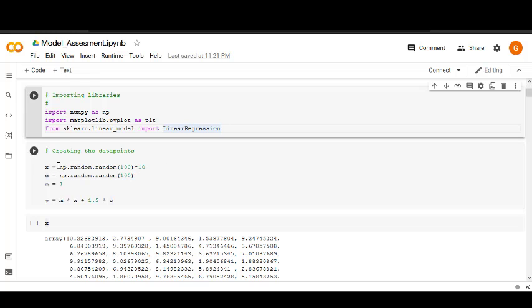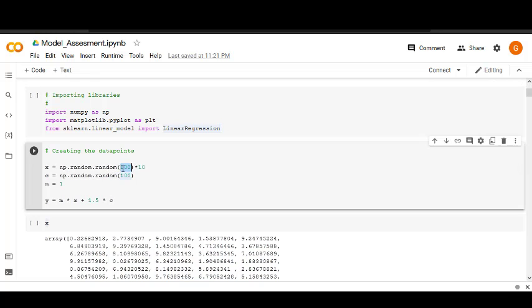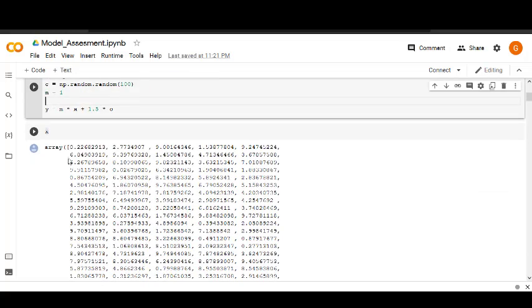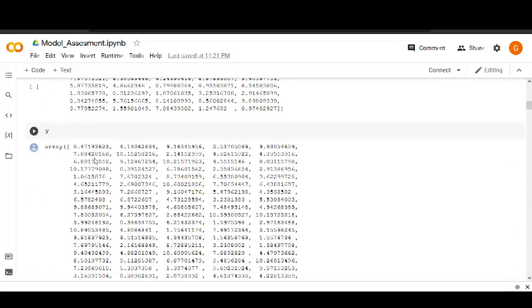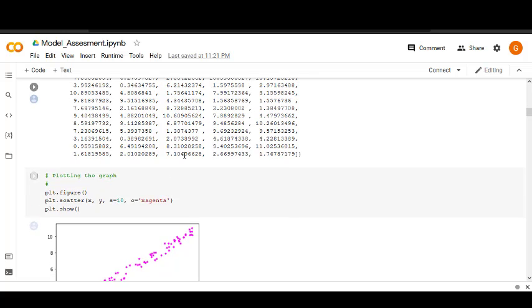Here we have tried making some random data points. We have created 100 random data points with np.random.random, and this factor of 10 is to scale the values. Similarly, for the constant, we have created 100 constants also, and here we have defined m equals 1, which is the slope, and from it we can calculate the value of y with the equation y equals mx plus c. As we are going for a linear fit, we have tried to create random linear points. Here is how our x looks like. It's an array of 100 data points. Similarly, after calculating y, our y looks like this.